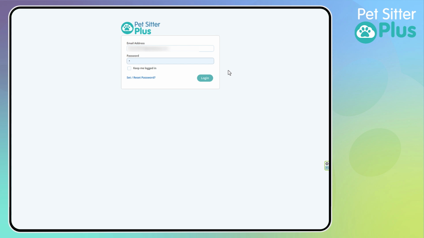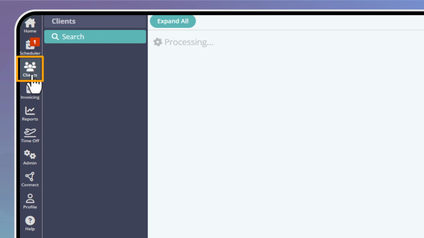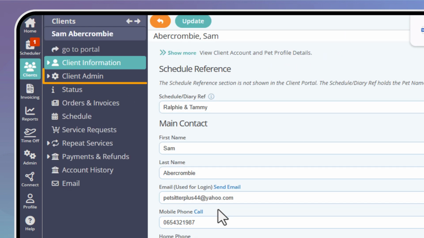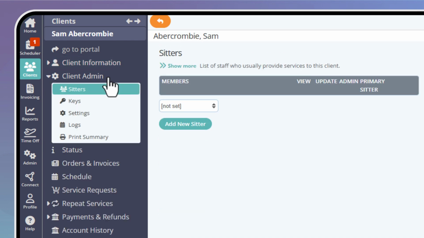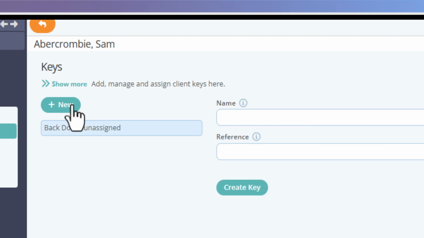To begin, log in to your PetSitter Plus dashboard. To get started, open the Clients tab and select the client you want to manage a key for. Navigate to Client Admin and click Keys. To add a new key, click Add Key.